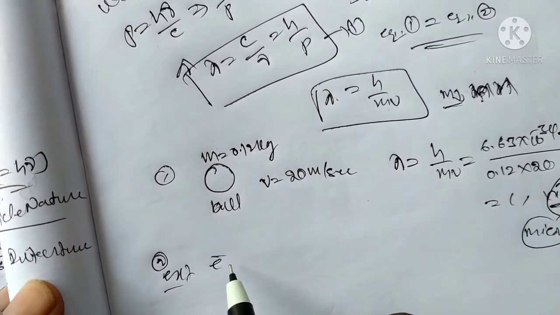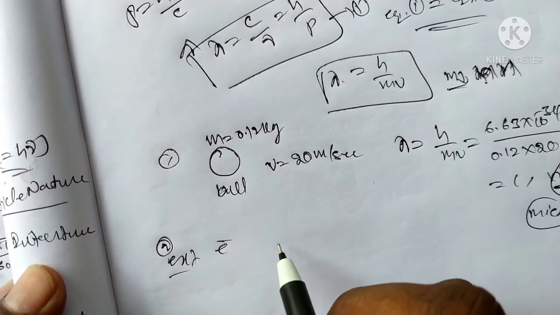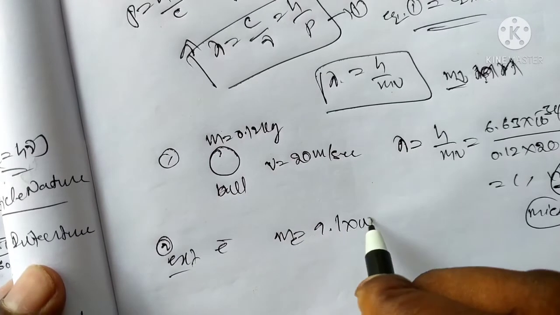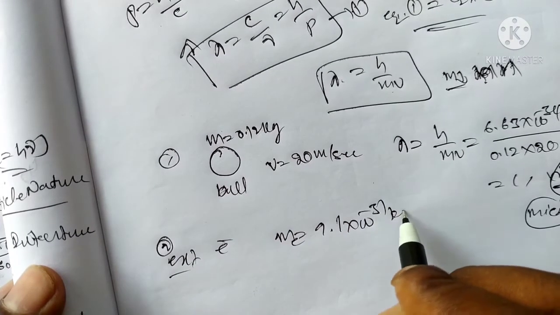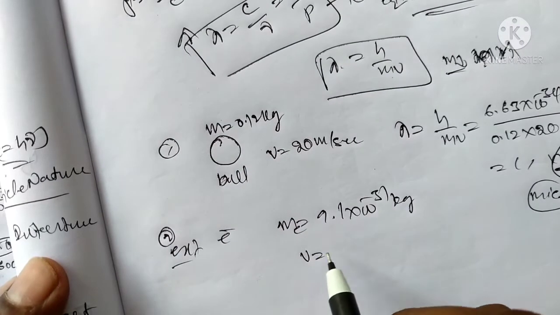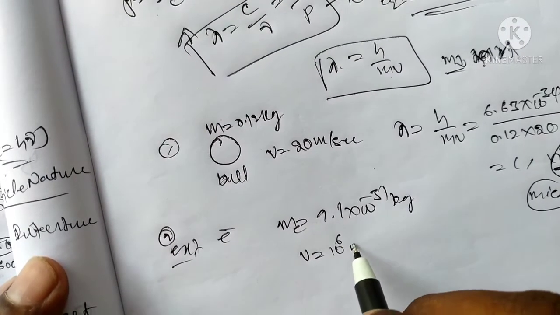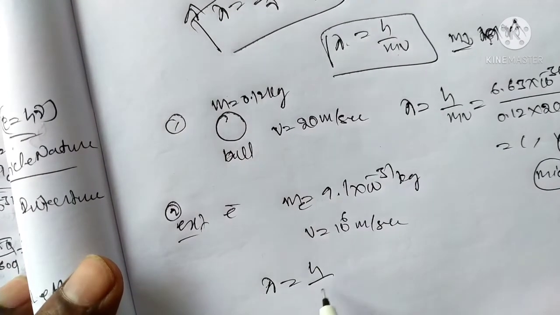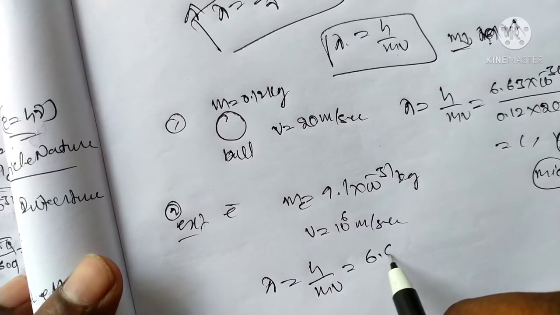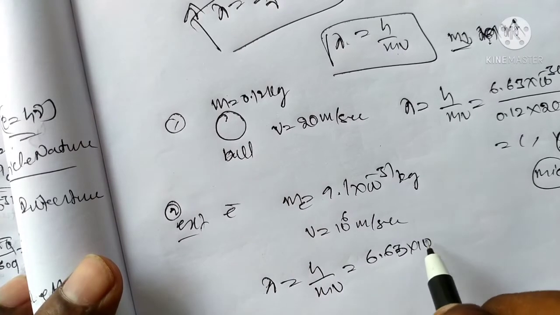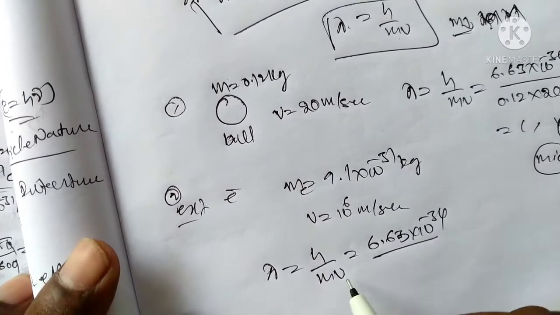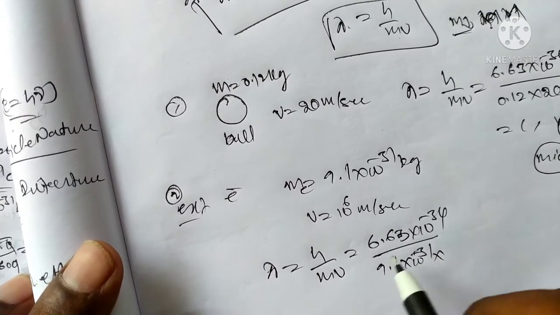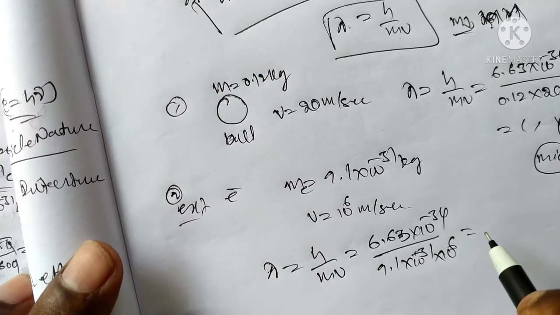Second example, the electron. What is the mass of the electron? The mass of the electron is 9.1 into 10 to the power of minus 31 kg, with a speed of 10 to the power of 6 meters per second. According to the de Broglie wavelength, h by mv, h is the Planck constant, 6.63 into 10 to the power of minus 34 joule second, by m, 9.1 into 10 to the power of minus 31 into 10 to the power of 6.